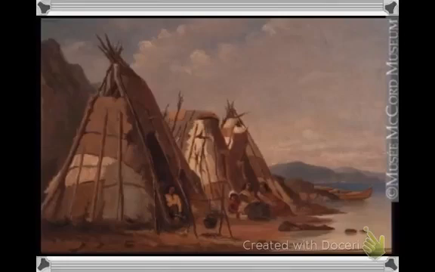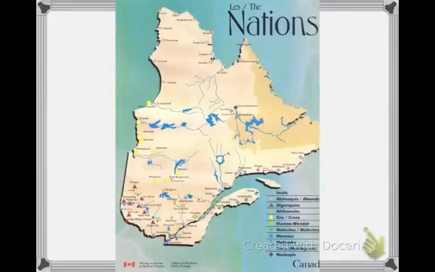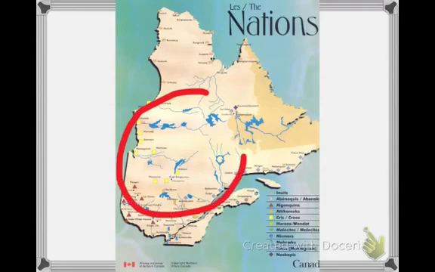The Algonquin were a nomadic people. They lived in wigwams, and they moved around hunting and fishing. The people responsible for hunting and fishing were generally the men, and as a result, they had more power in these societies. These groups were smaller, and they moved depending on the seasons. This map here shows where many present-day Algonquin communities lived. Like we said before, they live to the north of the St. Lawrence Valley, but to the south of the Arctic. So most of these groups are found kind of in the middle here of the Canadian Shield.